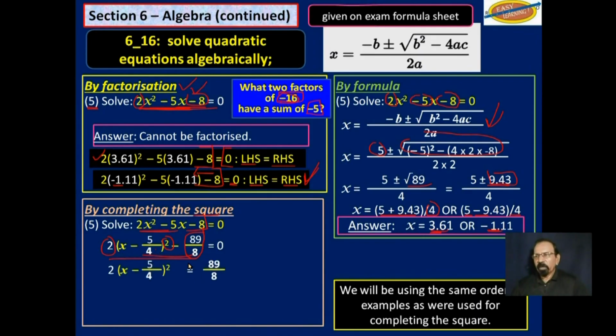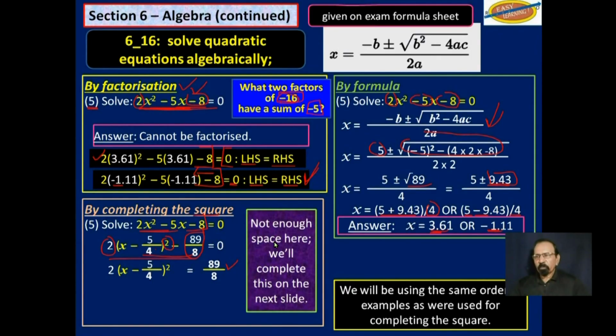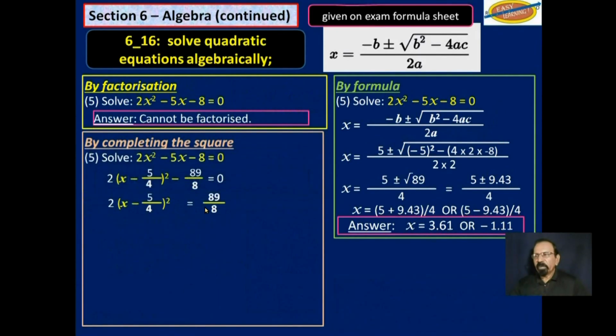So we got rid of the negative 89 over 8 from the left-hand side to the right-hand side. So we don't have enough space to complete this working here, so we'll do it on the next slide and come back. So we need to get rid of that 2, which is multiplying. We divide both sides,